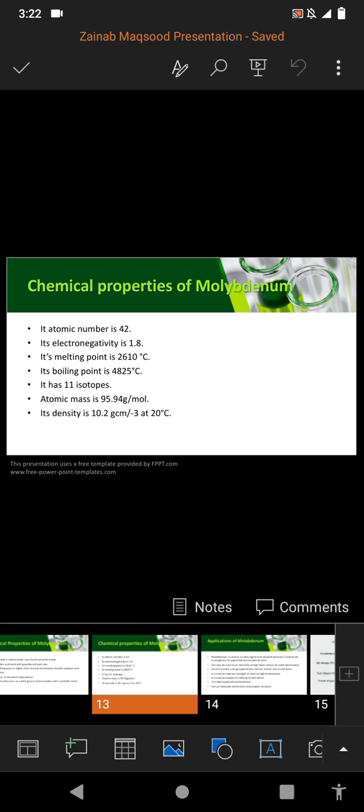Now we will discuss chemical properties of molybdenum. It has an atomic number 42, as we have discussed earlier. Its electronegativity is 1.8, melting point is 2610 degrees Celsius, and its boiling point is 4825 degrees Celsius, and it has 11 isotopes. Isotopes are atoms of an element that have the same atomic number but different mass number. Its atomic mass is 95 and density is 10.2 grams per cubic centimeter.